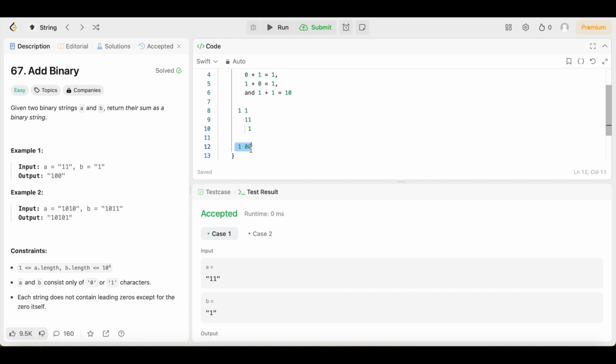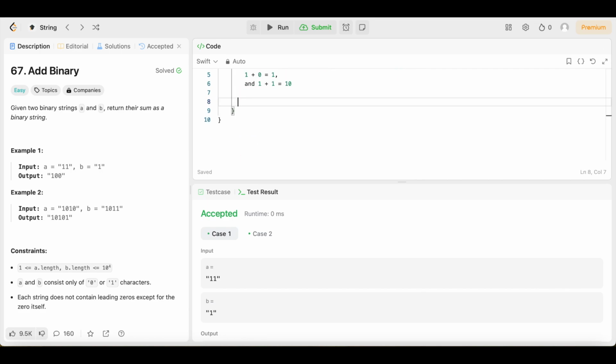1 plus 1 is 0, carry the 1. 1 plus 1 is 0, carry the 1. Drop the 1 right here, and we got 100. And our output is 100. So that's looking right, guys. So let's look at example 2 so we really could bring it home and make it make sense to everybody.